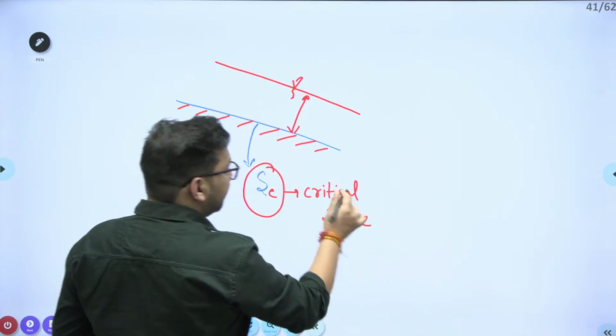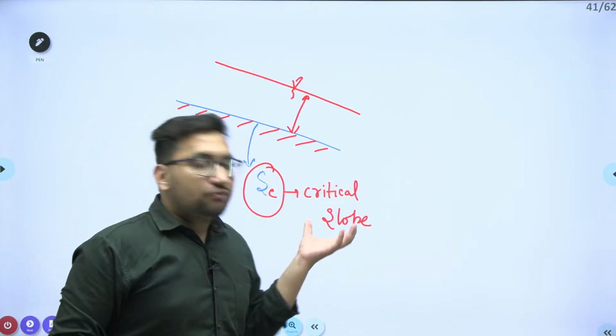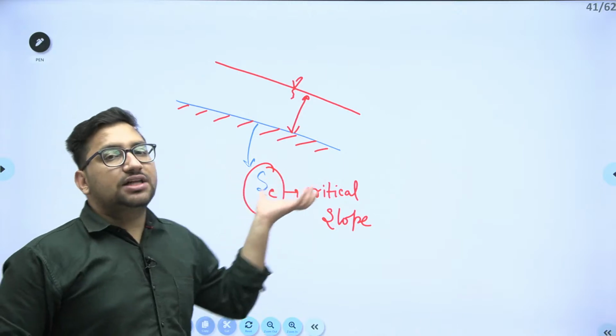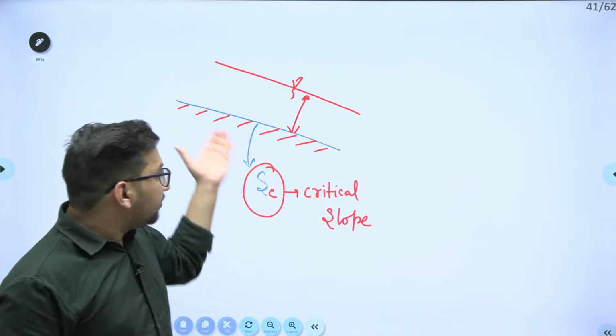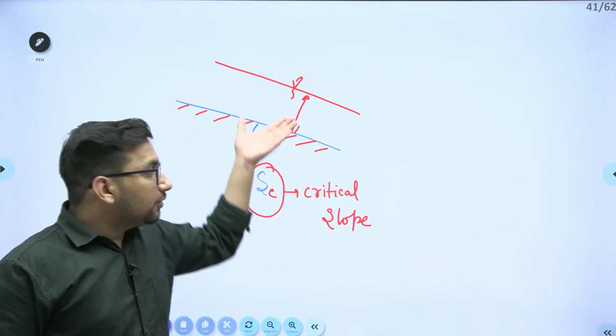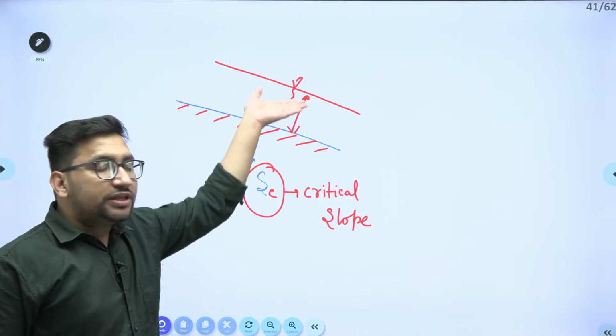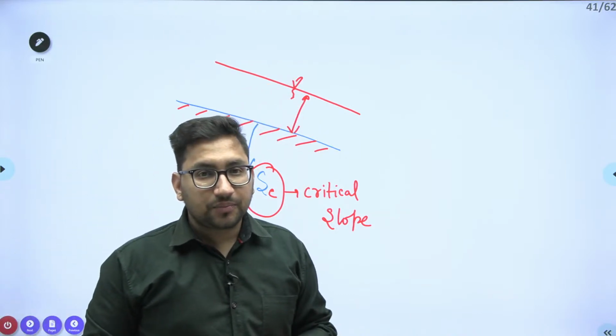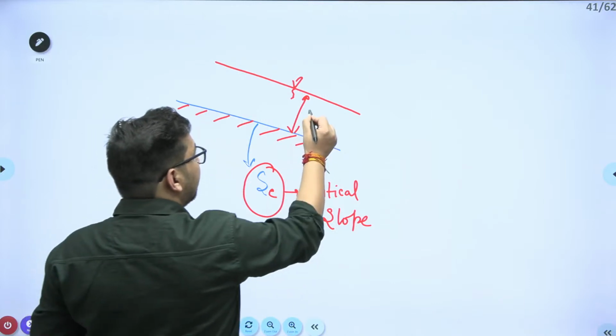Why am I defining this critical slope first? As with respect to this critical slope, we can define the other slopes. Clear? So this is the particular slope of channel. If you provide this particular slope, the flow in this particular channel will be critical. Clear? It means this depth will be your critical depth.